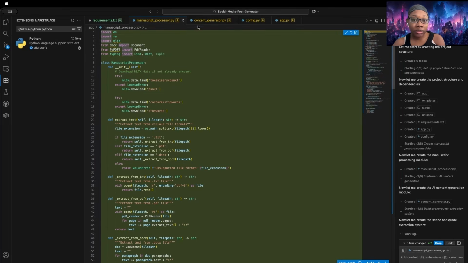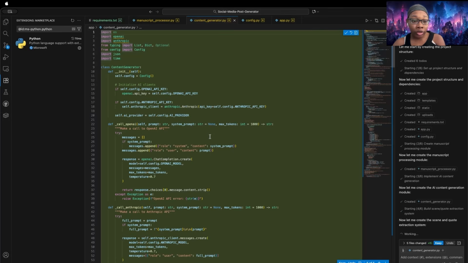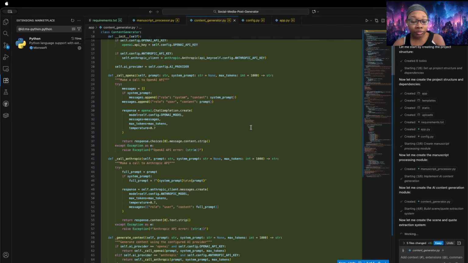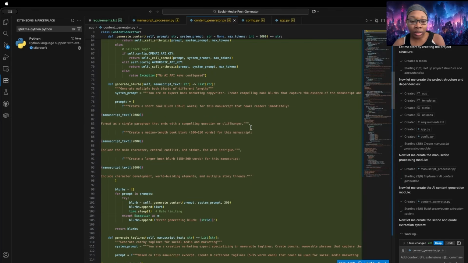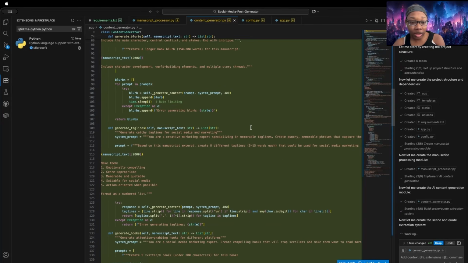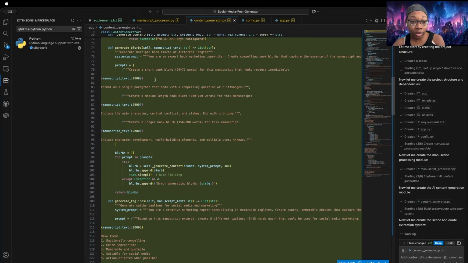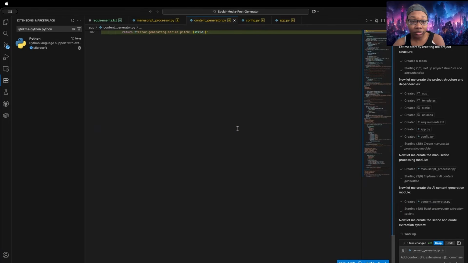This is it processing the manuscript. This is what it'll be using to do the actual content generation. We can see that it's going to have OpenAI and Anthropic by default. But if there were other AI LLMs you wanted to add in, you would just tell it that. You can see the prompting that it uses, so if you didn't like this prompting, you can go in and fix it.